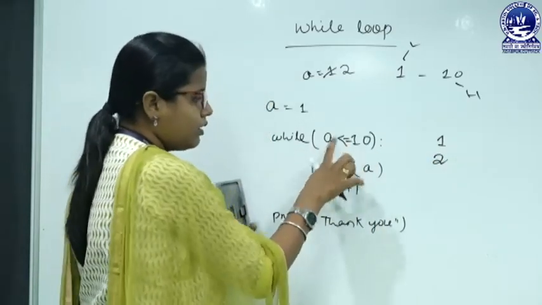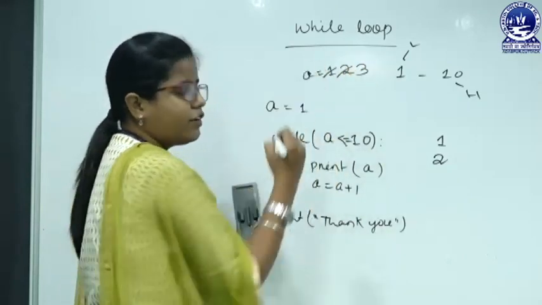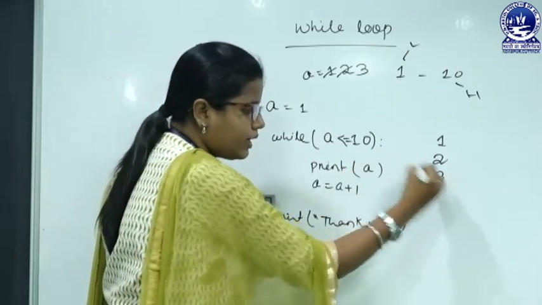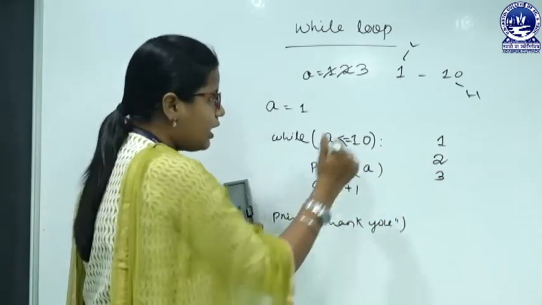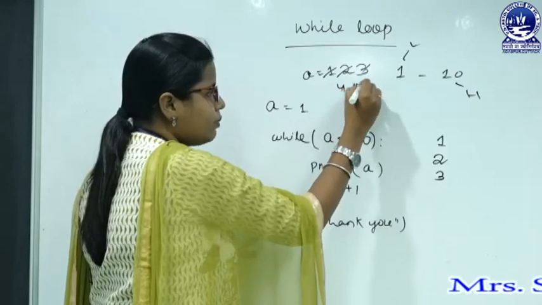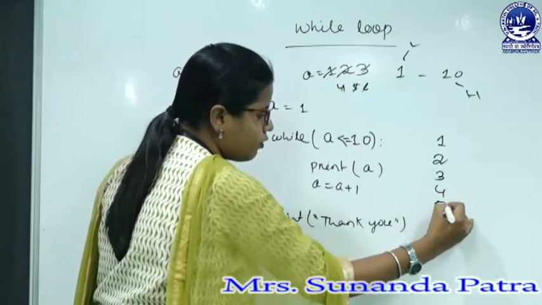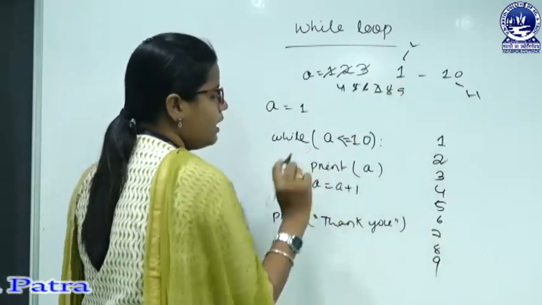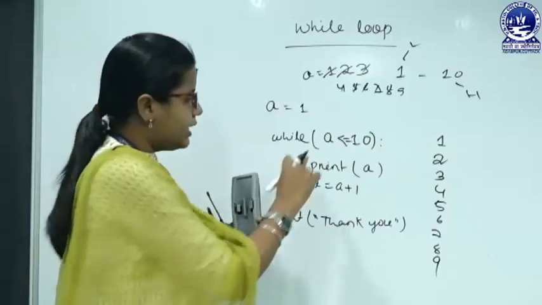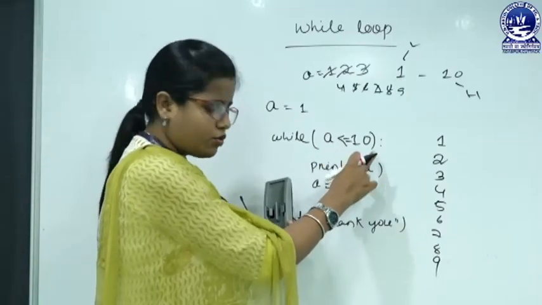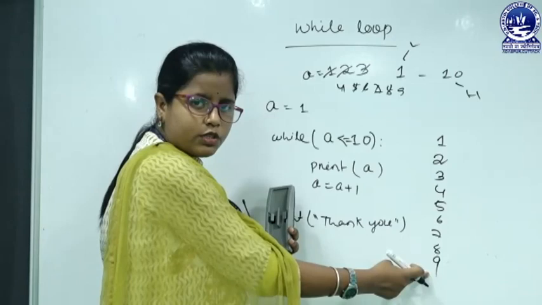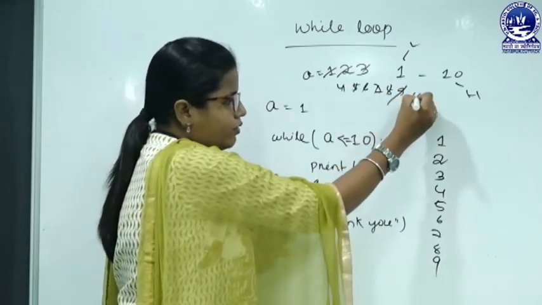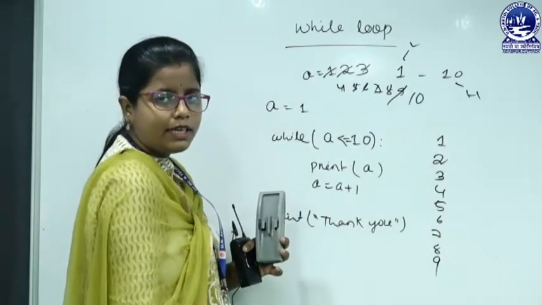Next 3, a value will get modified and it will be 3. 3 less than or equals to 10, true. Then we will go for printing 3. Like that, when the a value is 4, 5, 6, here we can print 4, 5, 6, 7, 8 and 9. And when the value is 9, 9 is less than or equals to 10, true, we will print 9 in our output screen. Then 9 will get modified and a will be updated as 10.